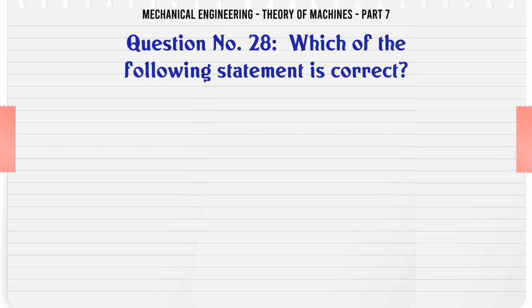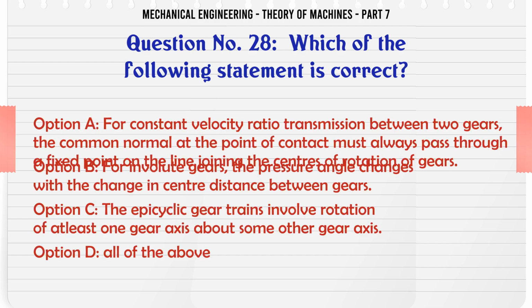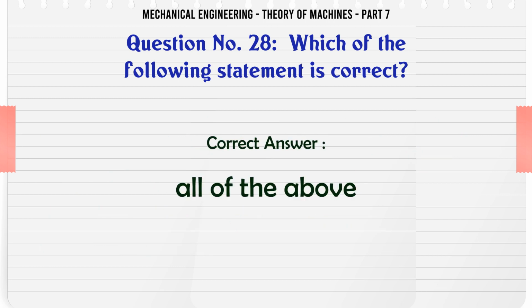Which of the following statements is correct? A. For constant velocity ratio transmission between two gears, the common normal at the point of contact must always pass through a fixed point on the line joining the centers of rotation of gears. B. For involute gears, the pressure angle changes with the change in center distance between gears. C. The epicyclic gear trains involve rotation of at least one gear axis about some other gear axis. D. All of the above. The correct answer is all of the above.